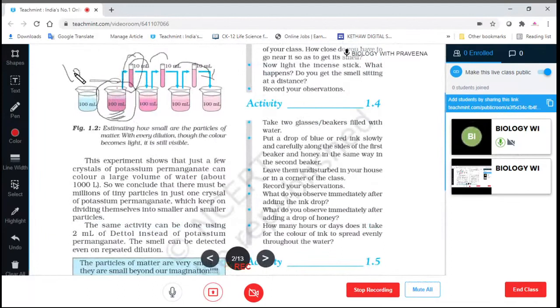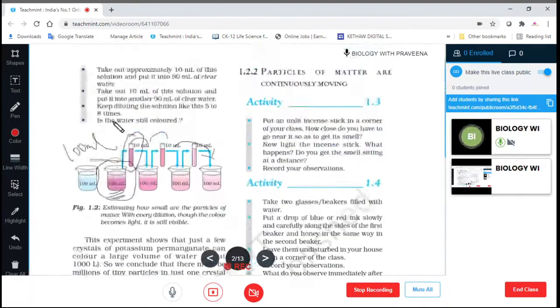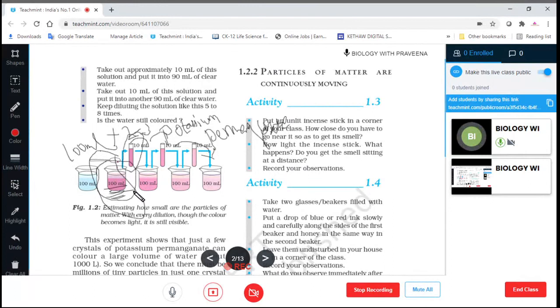In 100 ml of water, we are adding 2 to 3 crystals of potassium permanganate. Okay, so when we make this 100 ml solution, from this beaker we collect 10 ml of the solution. After we collect 10 ml from this beaker, the remaining will be 90 ml.